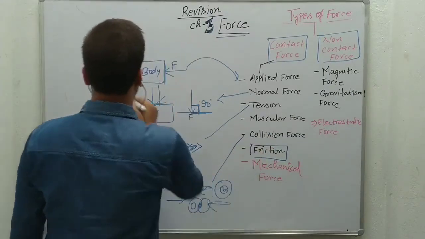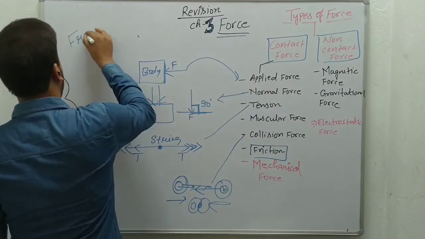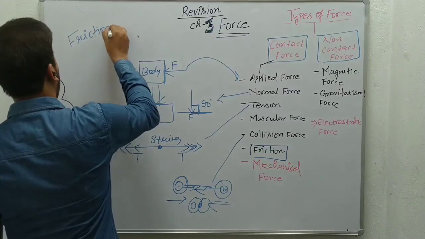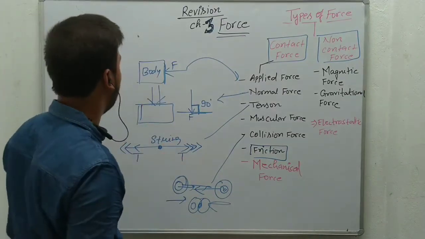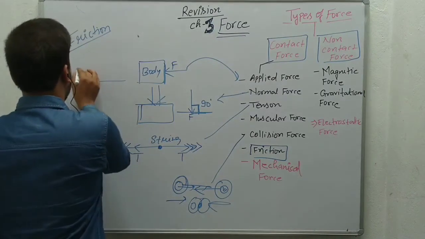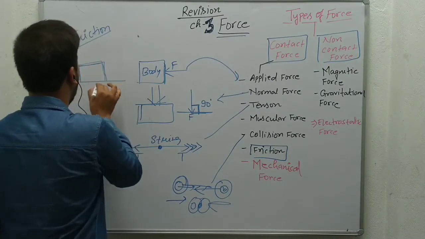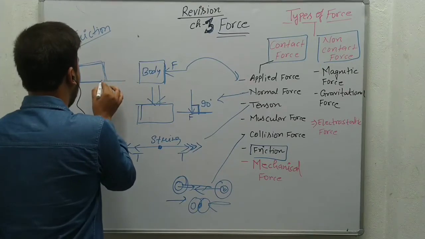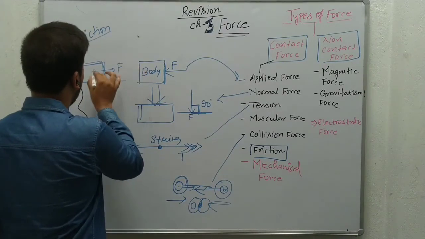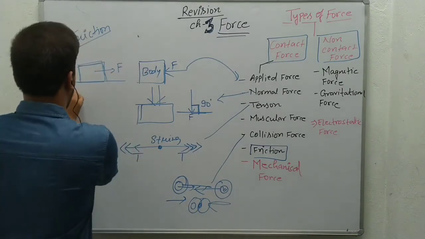Next, friction force. Friction force is a very special force. We have to discuss the friction force in detail, but try to understand one thing. When two bodies are in contact, suppose these two bodies are in contact and this is the base.